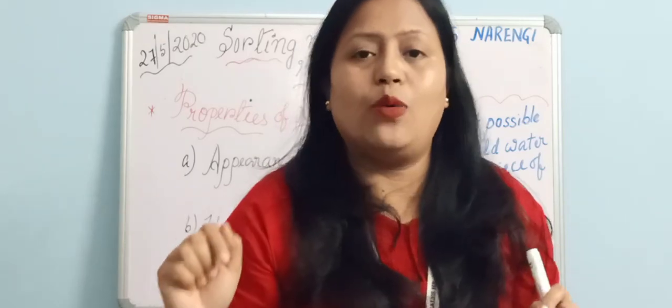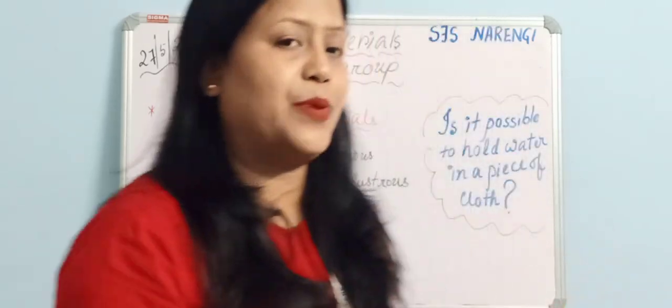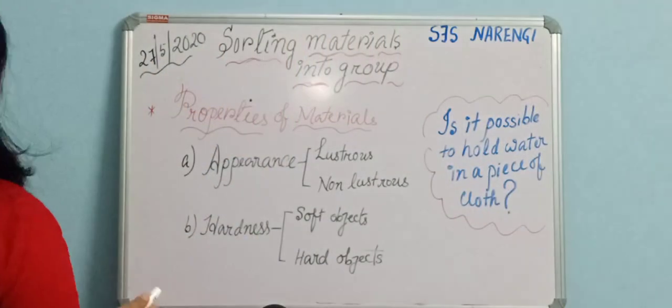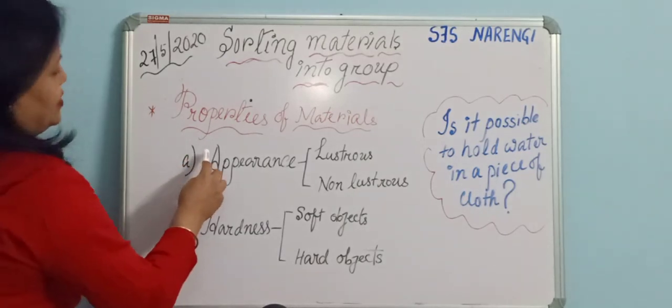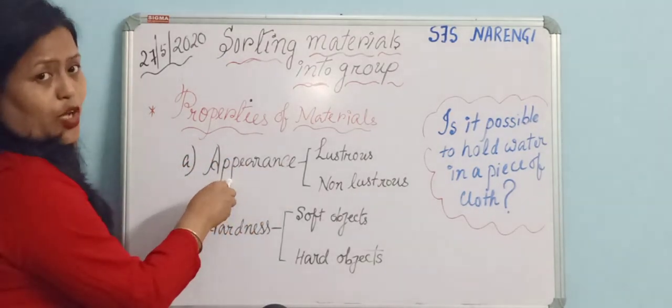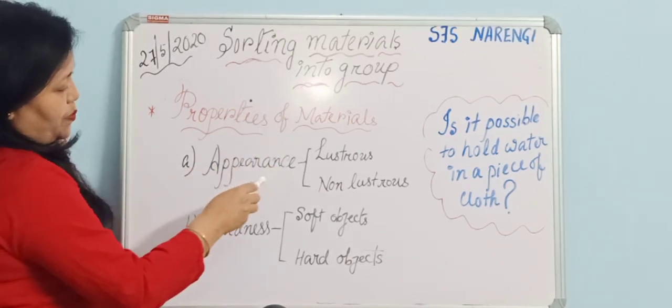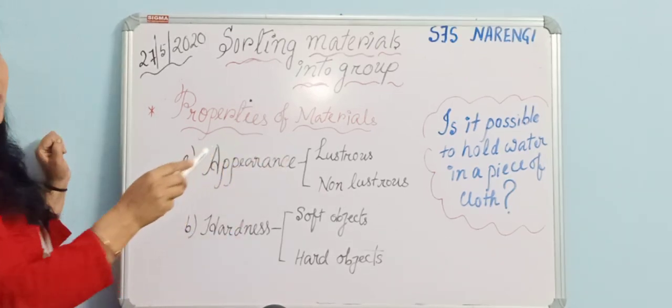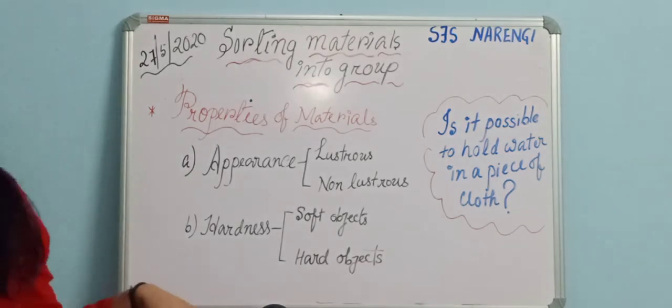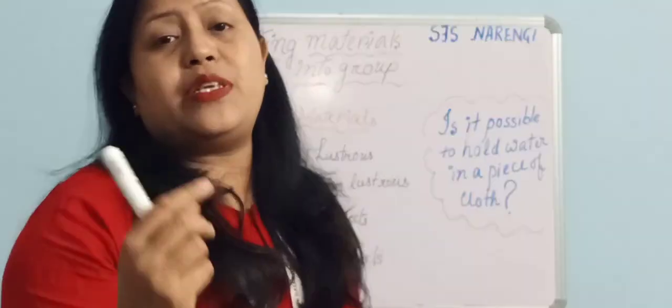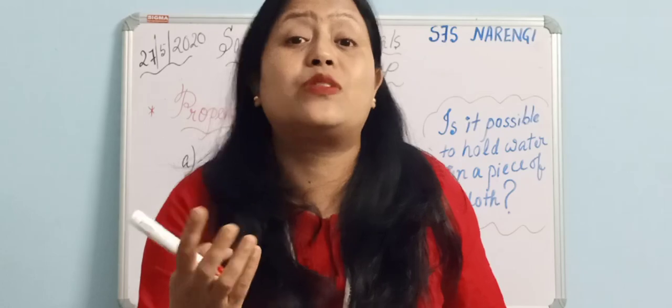Clear? So now let us discuss the first property. The first property is appearance. Alright, this is the first property. Now what do you mean by appearance? Appearance means the way in which an object looks.